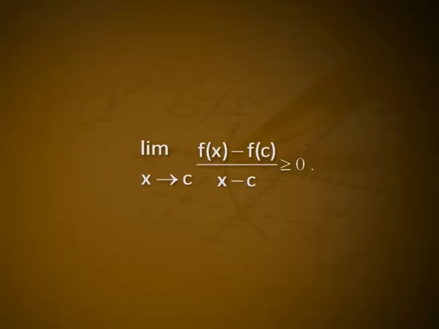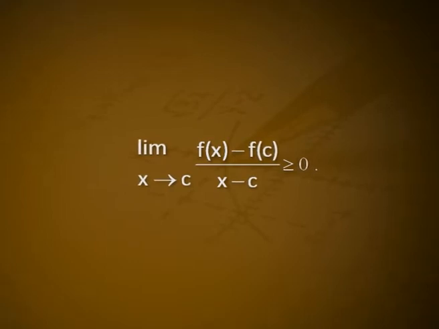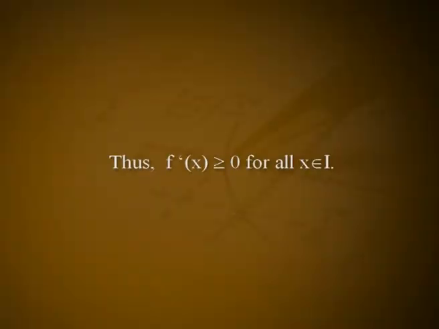Taking limit as x tends to c, we have limit x tends to c f of x minus f of c by x minus c greater than or equal to 0. So, f prime of c greater than or equal to 0 at an arbitrary point c in I. Thus, f prime of x greater than or equal to 0 for all x element of I.